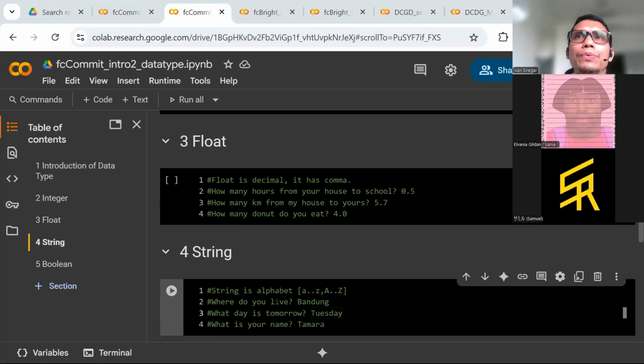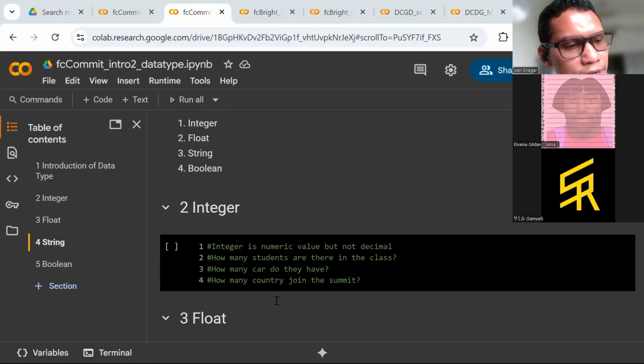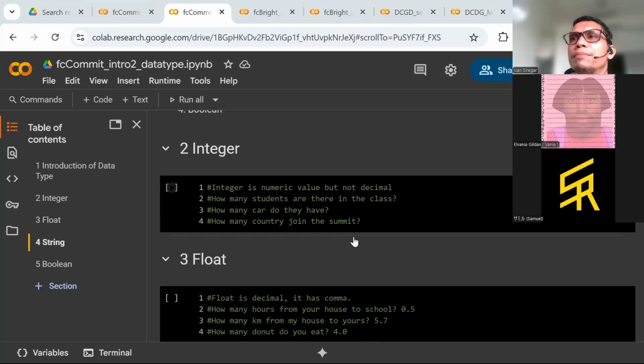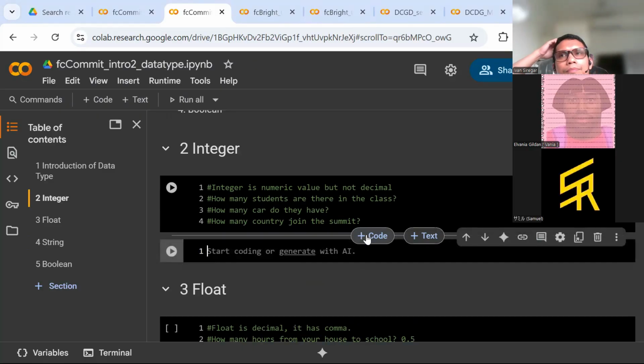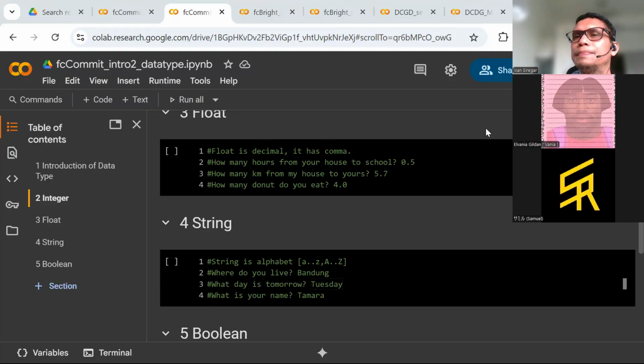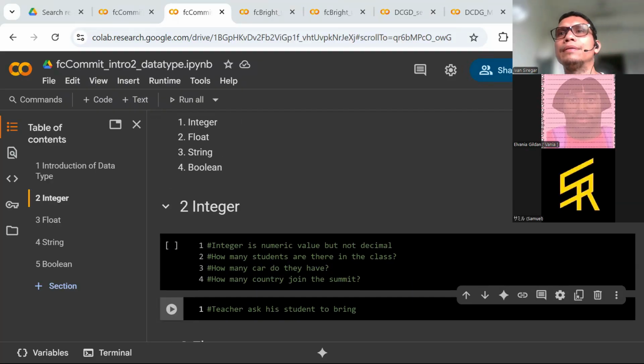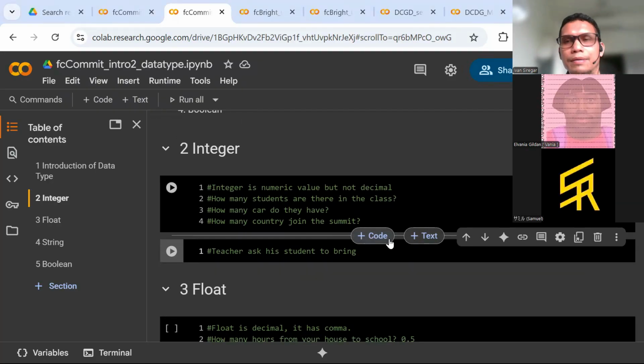We continue with the integer. Okay, so I'm going to give you an example on this. Make a new code below. Okay, I got a chat here. So we continue with this one. Teacher asks his students to bring two pencils tomorrow.